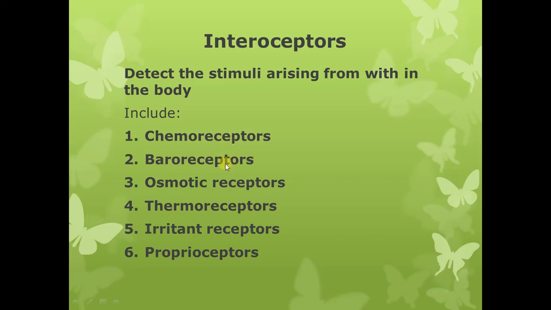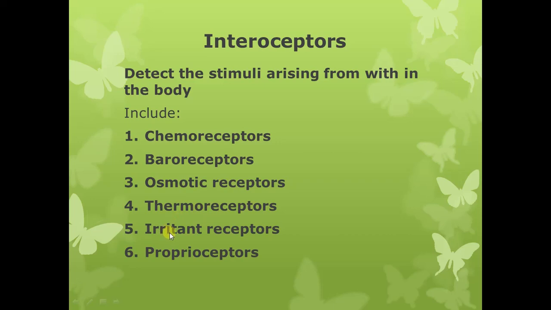Then baroreceptors are also interoceptors, and you have studied baroreceptors in association with blood pressure control in circulatory physiology. Then we have the osmotic receptors. The osmotic receptors detect the changes in the osmolarity of the extracellular fluid, and these are again interoceptors. Then we have thermoreceptors, which detect the changes in the temperature within the body.